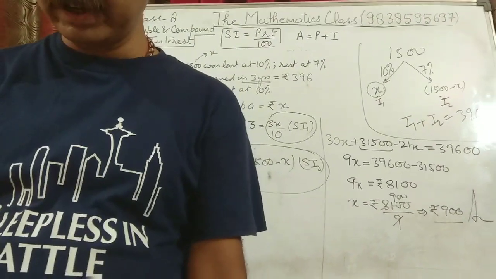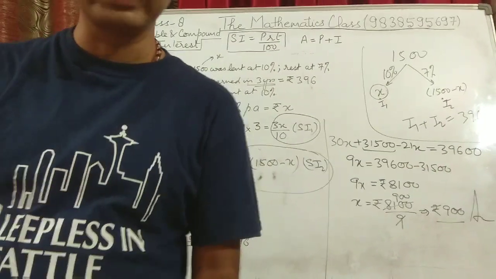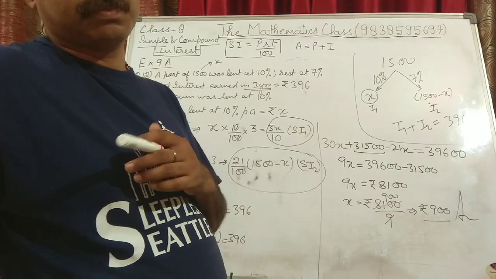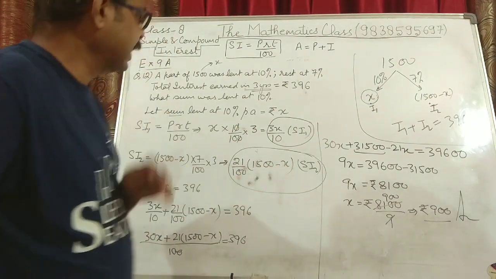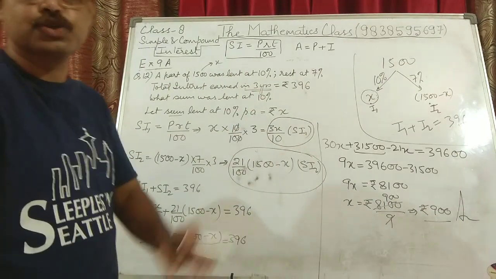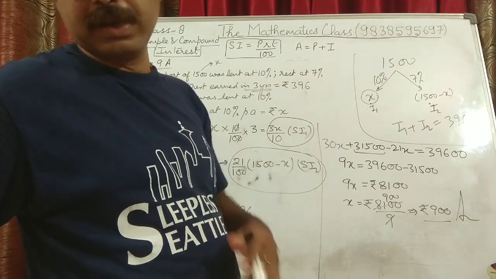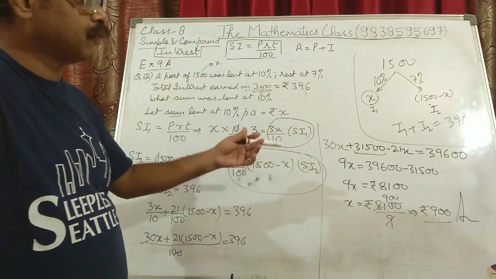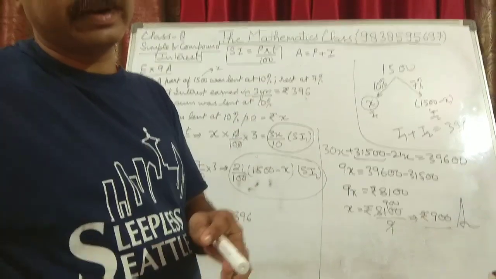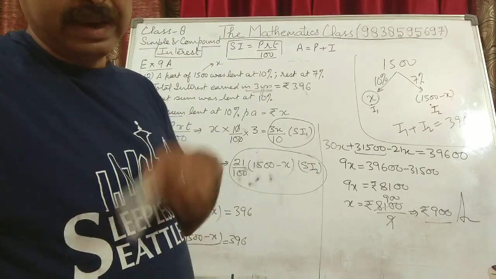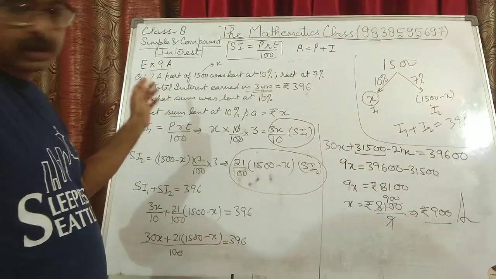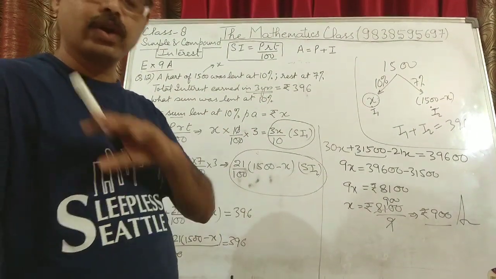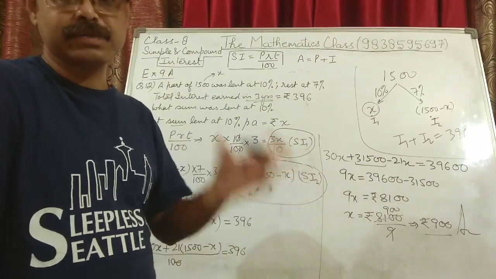I expect everybody to do the questions in your fair notebook, and the next topic will be compound interest. But before I put the virtual class of compound interest, I expect everybody to go through this at least twice so that your concepts are clear. In class 7th also you must have studied this, but this is in expanded form, and from here there is an introduction of compound interest that will be in your next class. So please go through it. This is class 8, I think. In class 9th there is a lot of concept of compound interest, and it comes in the board exam also.